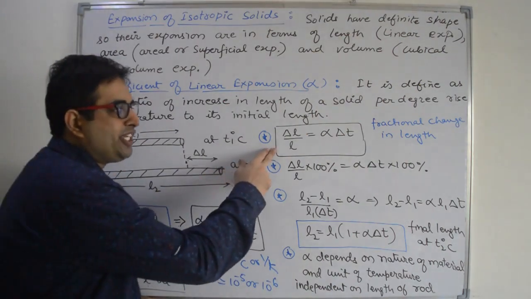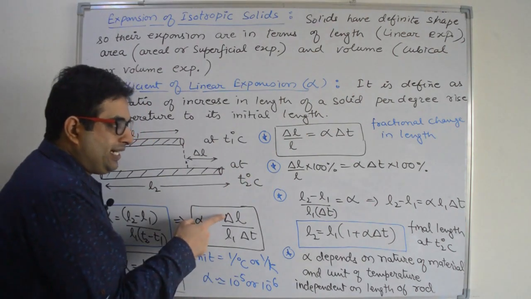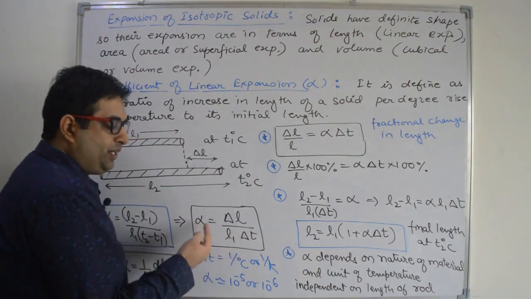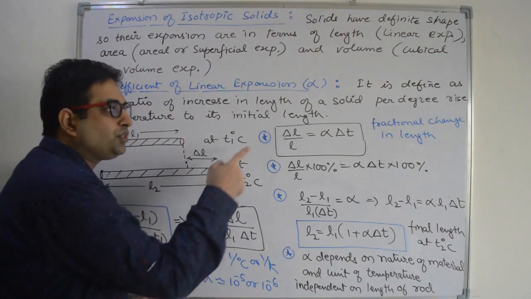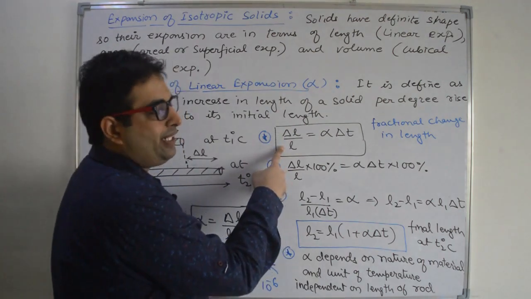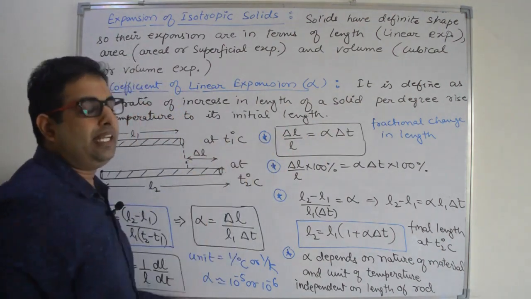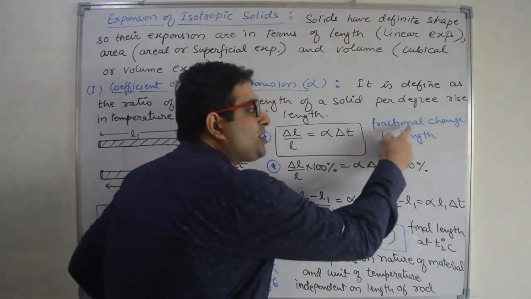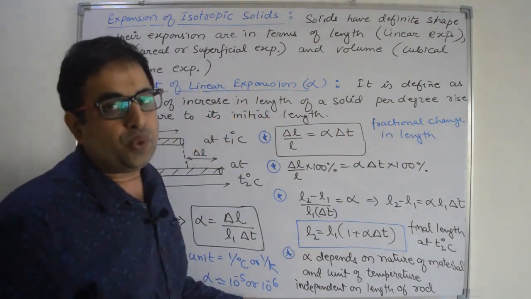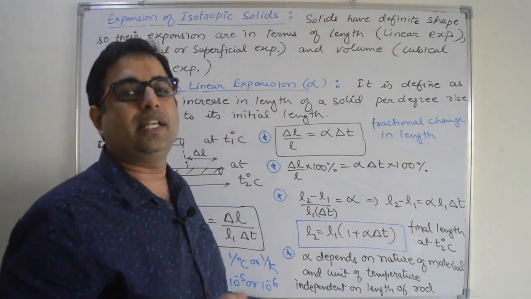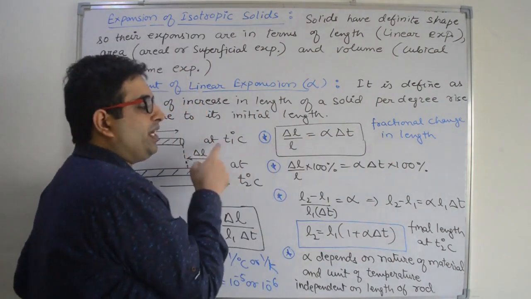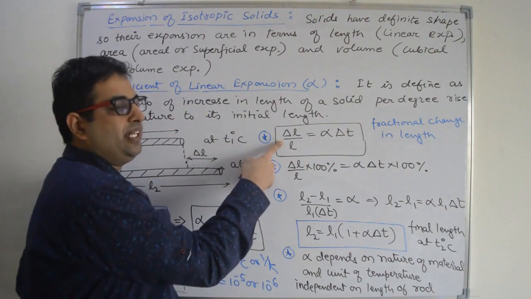Now let us see the next point. Delta L by L is equal to alpha into delta T. So delta L by L, you can write it as alpha into delta T, and this delta L by L is known as fractional change in length, or you can say fractional increase in length. Because we are increasing the temperature, so length will increase.